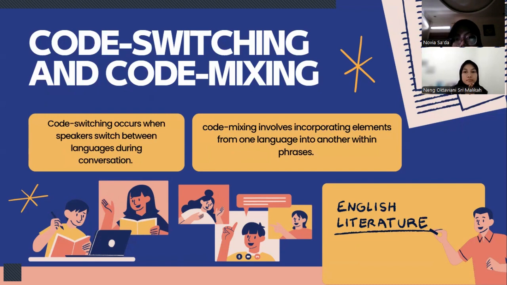Okay, in conclusion, language change is a complex process influenced by various factors, including contact with other languages. Understanding these dynamics helps us appreciate the richness and the diversity of language today. Thank you for your attention, and I will give it back to the moderator.